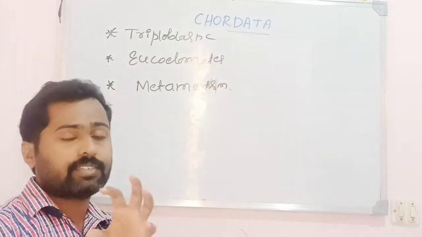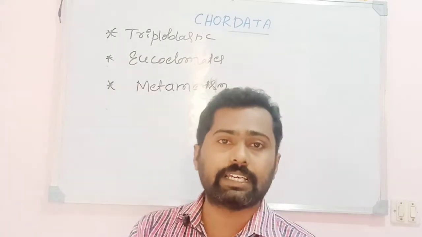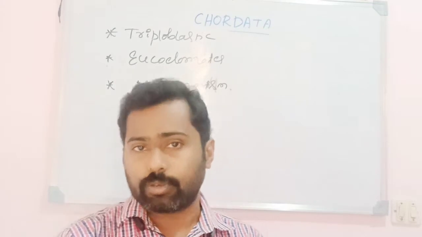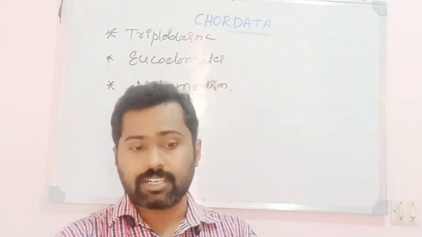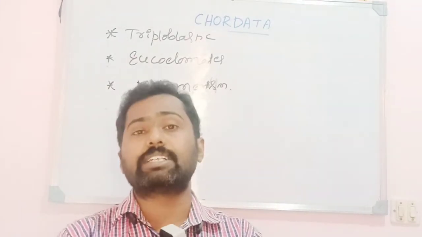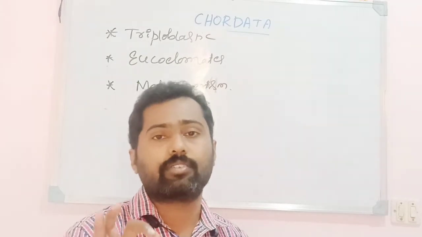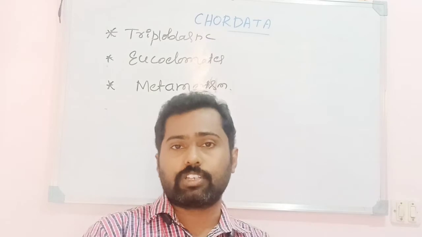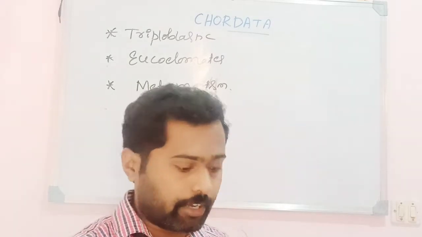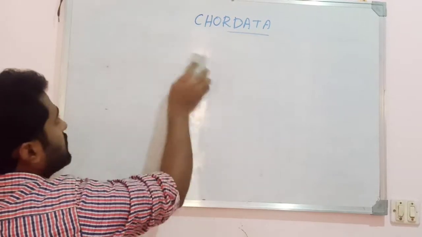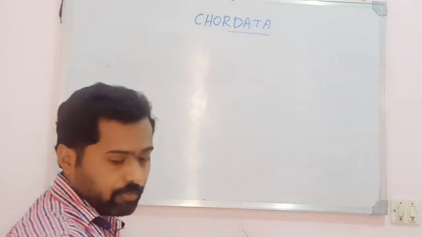But the most important and key characters of the phylum Chordata are the presence of the notochord, the dorsal tubular nerve cord, pharyngeal gill slits, post-anal tail, ventral heart, and closed type of circulation with colored blood, meaning the presence of RBC. Those are the unique features of the phylum Chordata. Okay. So the phylum Chordata is majorly divided into three subphylums.